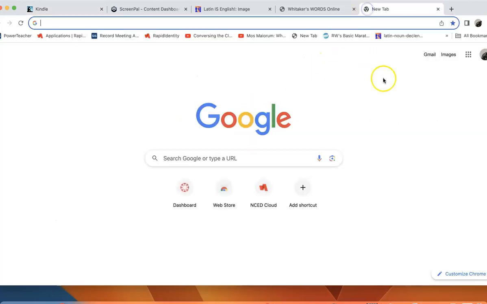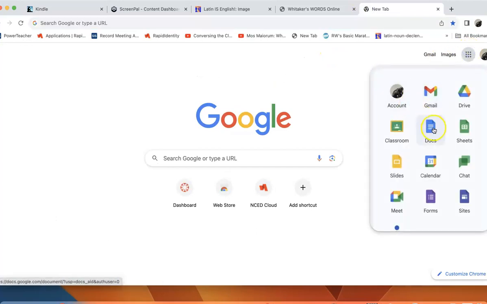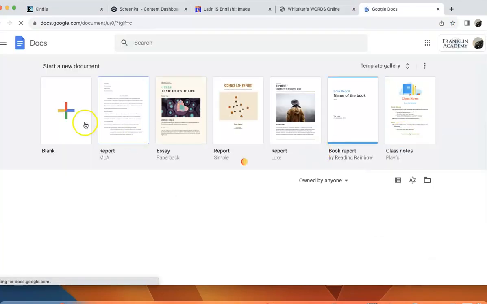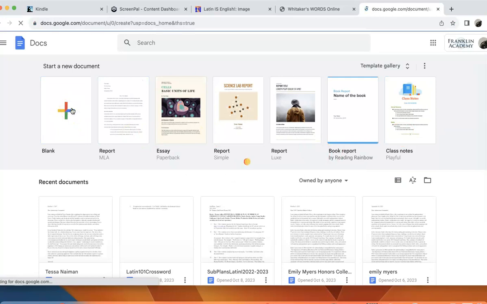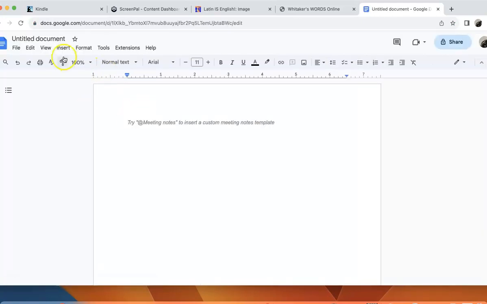So let me go ahead and open up a document so we can start doing that here. Let's see here. There we go. We'll call this Latin 101, chapter 5. And we'll just call this number 1 for the sententiae antiquae.